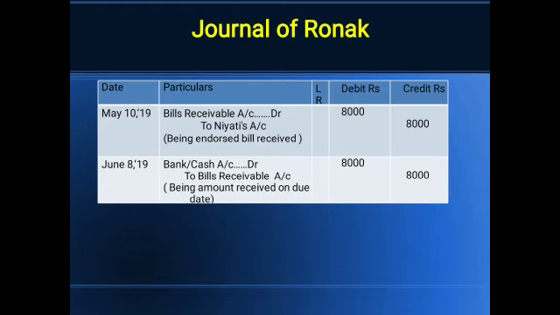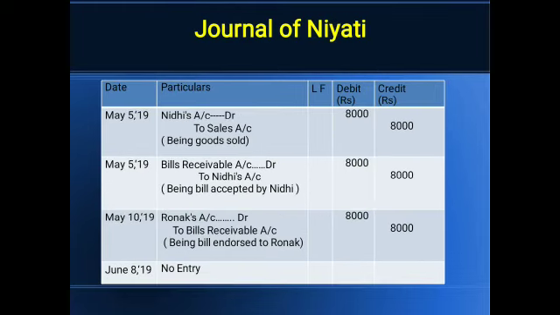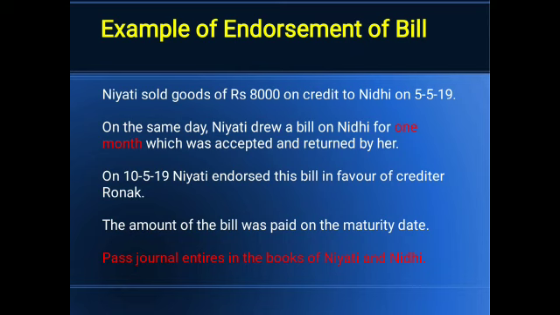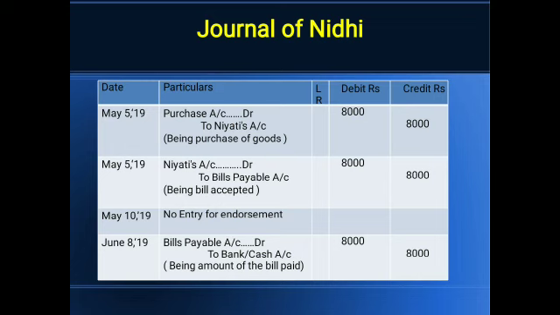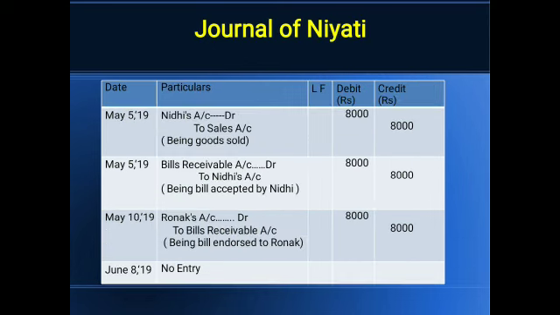So the next is the condition on the due date. The amount is matured on the due date, it means Nidhi will pay the amount. Now you may see the entries. Bills payable to bank or cash account, according to the conditions, has removed the liability. There is no change in the books of Nidhi. But in the books of Niyati, for the receiving of the bill, no entry will be passed on the due date, because now the bill is not in the hand of Niyati.